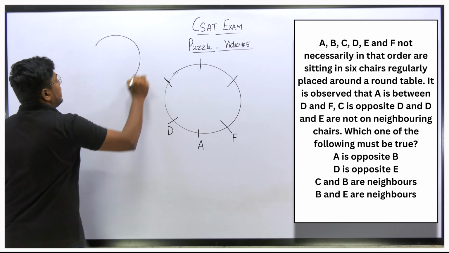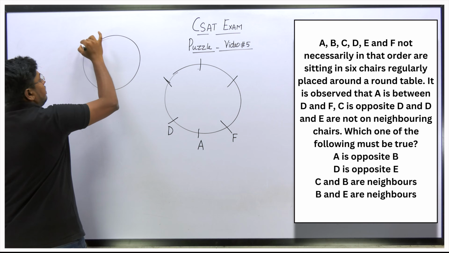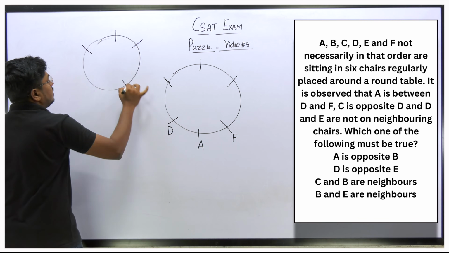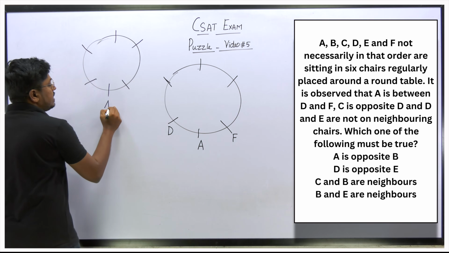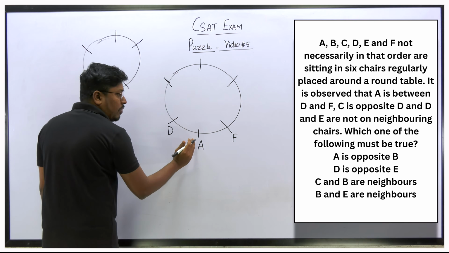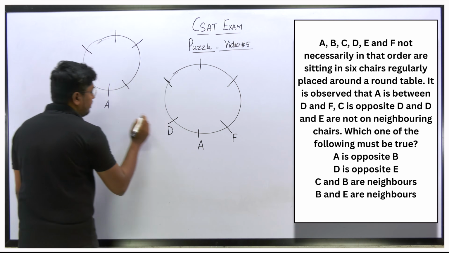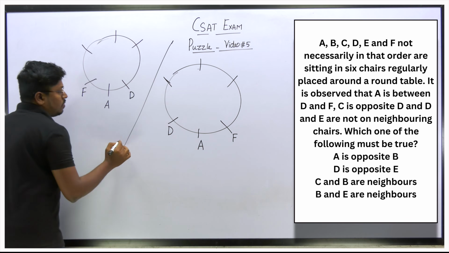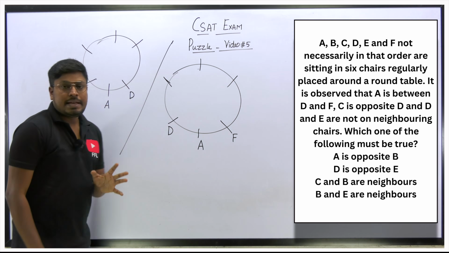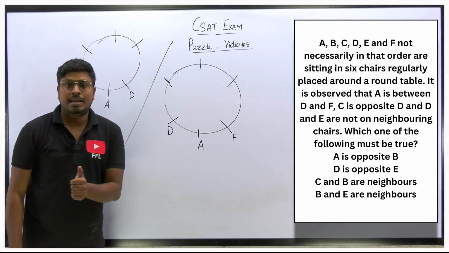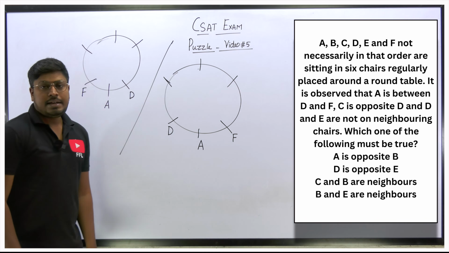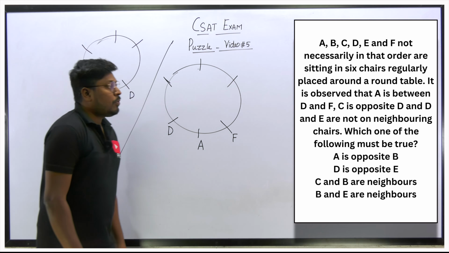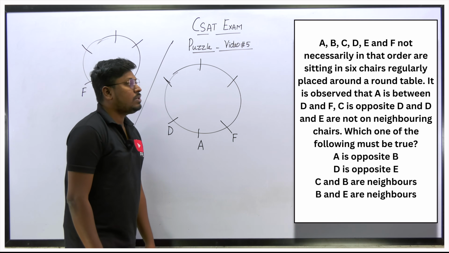The second possible diagram is that we will be getting 2 possibles. Why? Because if A is sitting here, according to point number 1 where A is between D and F, we can fix F and D here also. So there are 2 possibles. But in both possible diagrams you can see the person A is sitting between D and F. Got it?